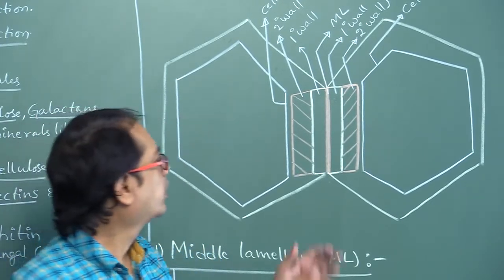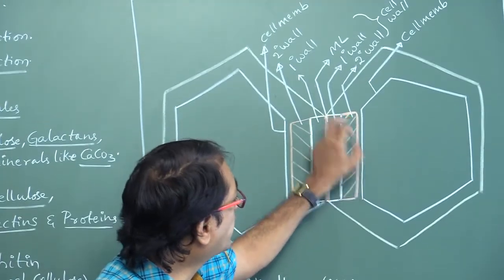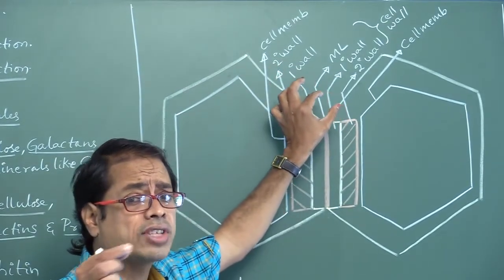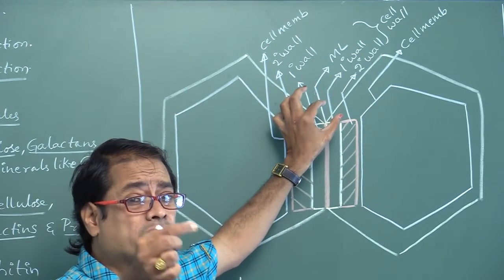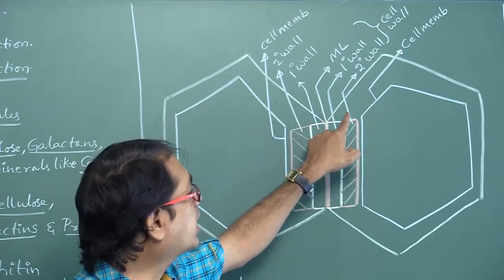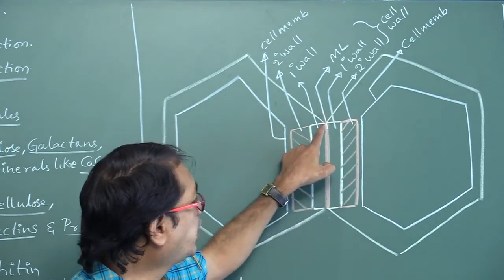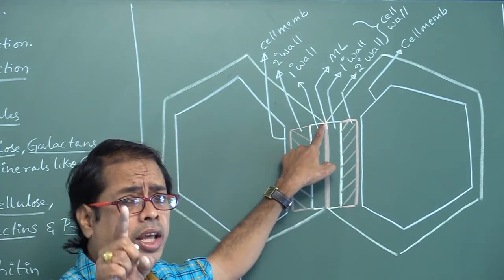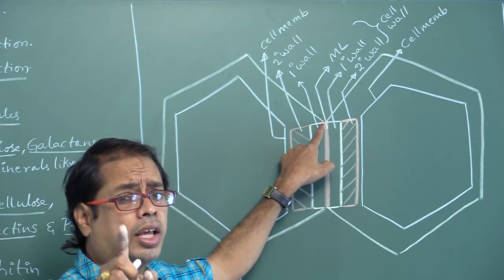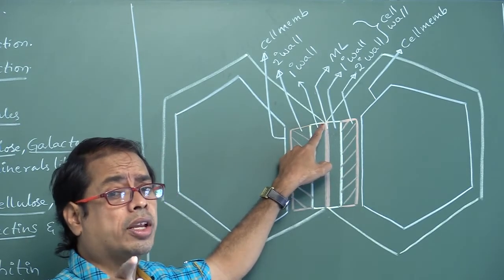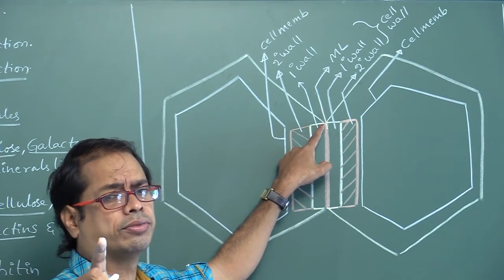Next, that is about the cell wall. What is the innermost layer of cell wall? Innermost layer of cell wall means secondary cell wall. Outermost layer of cell wall means middle lamellum. First formed layer means middle lamellum. First formed true wall layer means primary cell wall.